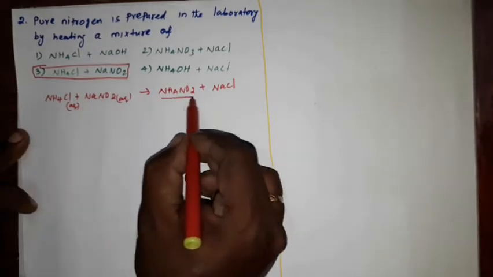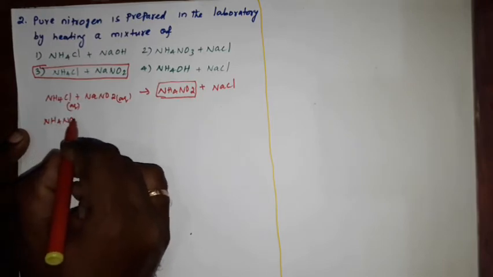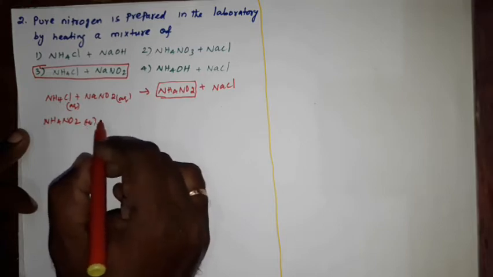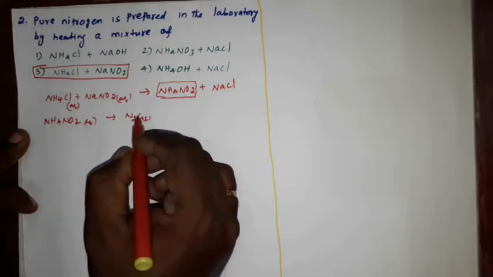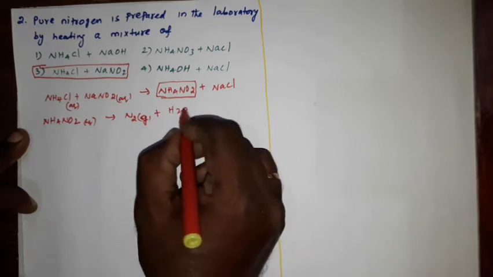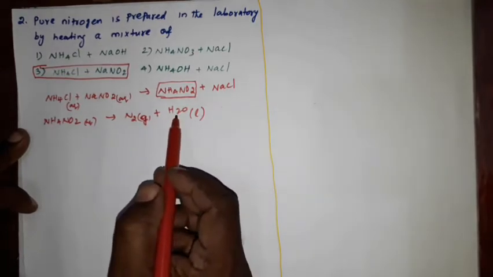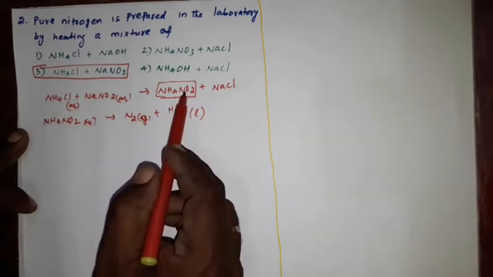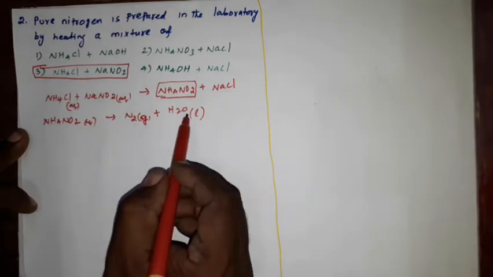This ammonium nitrite, NH4NO2, is highly unstable. So what will happen? Immediately it will decompose into nitrogen. This is pure nitrogen. It is in the gaseous state, plus water, H2O. When it decomposes, we will get this nitrogen and water. So option 3 is the right answer. First we will get ammonium nitrite, then this ammonium nitrite will decompose into nitrogen gas and water, right?